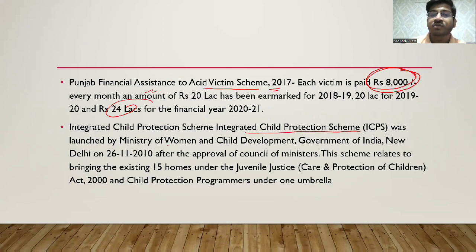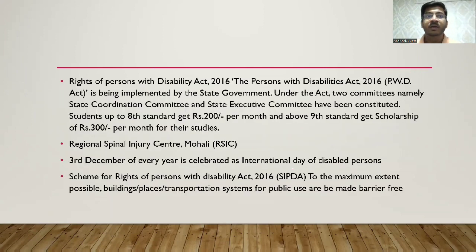इंटीग्रेटेड चाइल्ड प्रोटेक्शन स्कीम वाज लॉन्च्ड बाय मिनिस्ट्री ऑफ वुमेन एंड चाइल्ड डेवलपमेंट, गवर्नमेंट ऑफ इंडिया, ठीक है, in 2010. It relates to bringing of existing 15 homes under Juvenile Justice, Care and Protection of Children Act 2000 and Children Protection Programs under one umbrella. So basically unification हो रहा है. Right of Person with Disability Act 2016, ठीक है, it is being implemented.